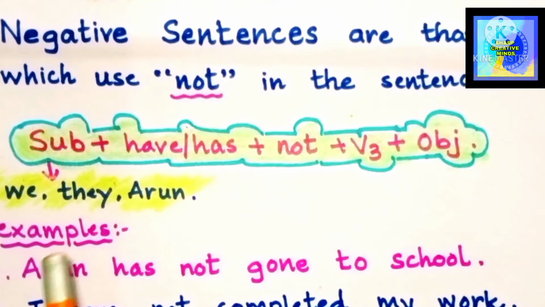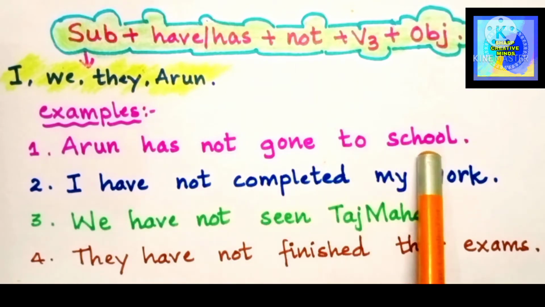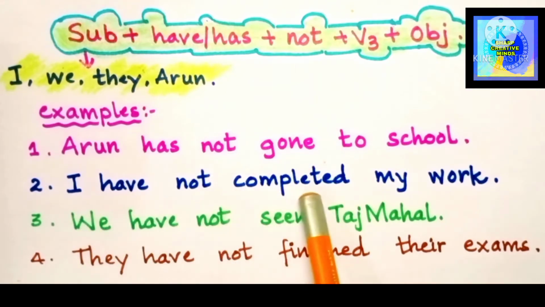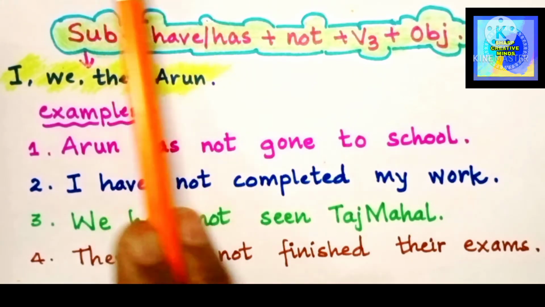So here are the examples. Arun has not gone to school. I have not completed my work. We have not seen Taj Mahal. They have not finished their exams. So these are the sentences that are making use of not, and hence we call them the negative sentences.